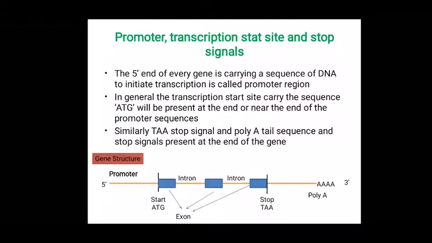Now we will see other elements of a gene called the promoter, transcription start site and stop signals. The 5' end of every gene carries a sequence of DNA to initiate transcription, called the promoter region. In general, the transcription start site carrying the sequence ATG will be present at the end or near the end of the promoter sequences. Similarly, the stop sequence TAA and the poly A tail sequence are present at the end of the gene. So here is the start signal, here is the stop signal, and the poly A tail will be present.